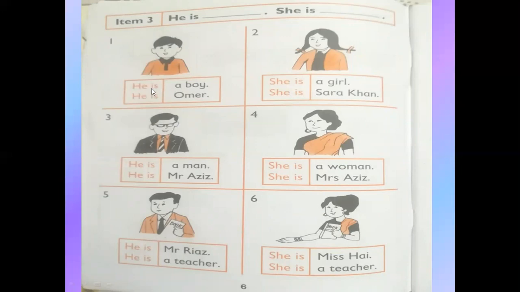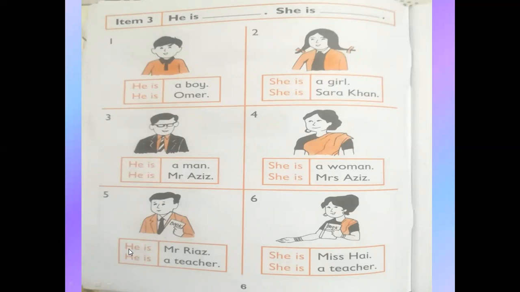Number 1. He is a boy. He is Umar. She is a girl. She is Sarahan. He is a man. He is Mr. Aziz. She is a woman. She is Mrs. Aziz.